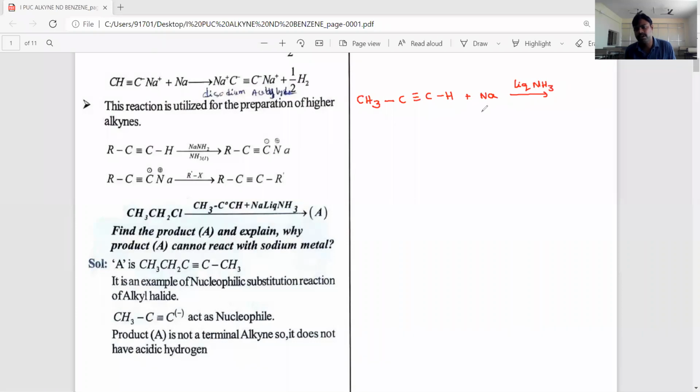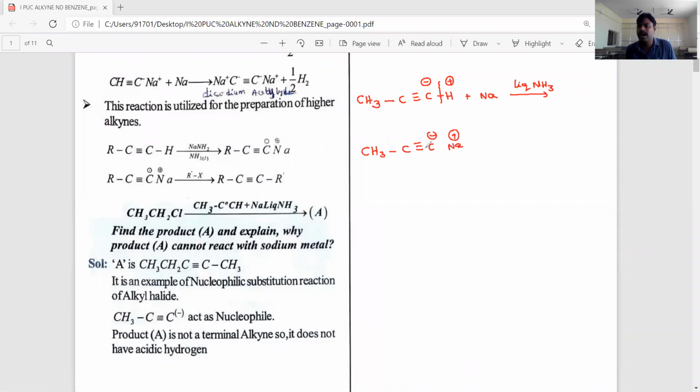Whenever any compound reacts with metals and liberates hydrogen gas, it indicates the acidic nature of the compound. This terminal alkyne has one hydrogen atom directly attached to the triple bond, the sp carbon, so it has acidic nature and that hydrogen comes outside as hydrogen gas. The product is CH3 C triple bond C negative charge and Na plus.